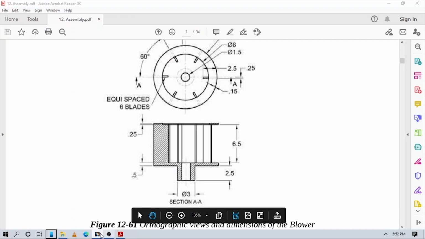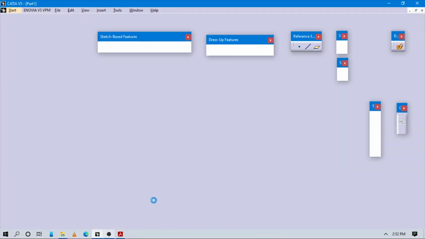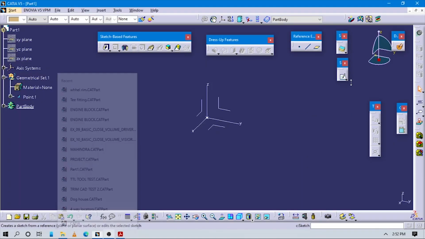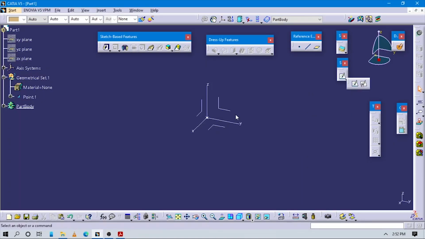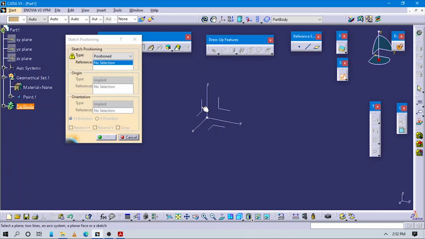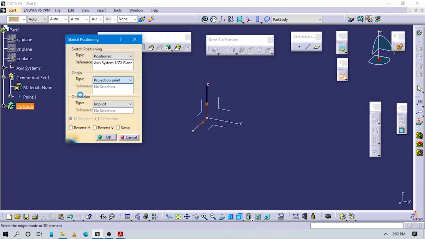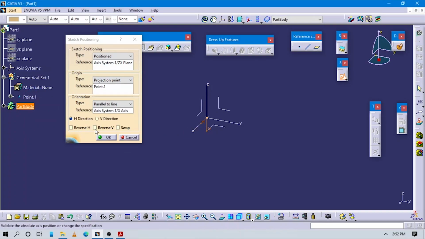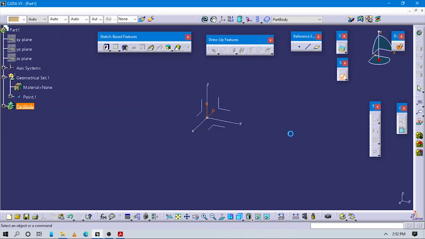First of all, we have to create two circles here. So go to sketch positioning, select this ZX plane here, and the projected point as this. Orientation should be parallel to this, make it reverse.